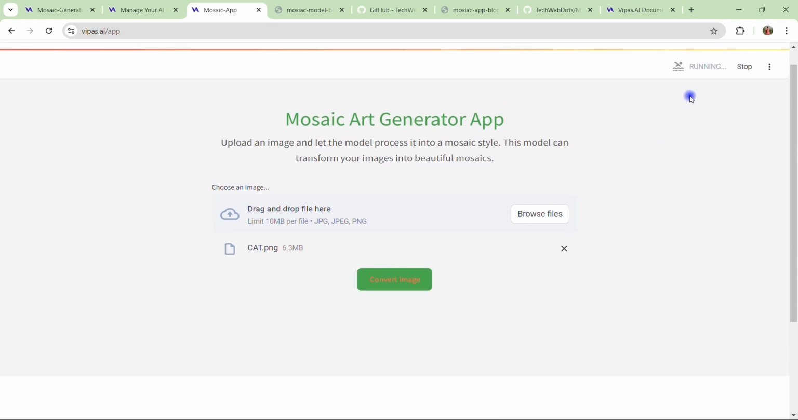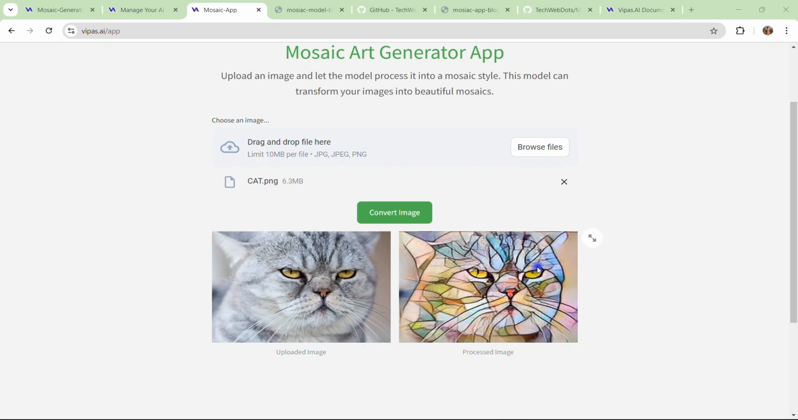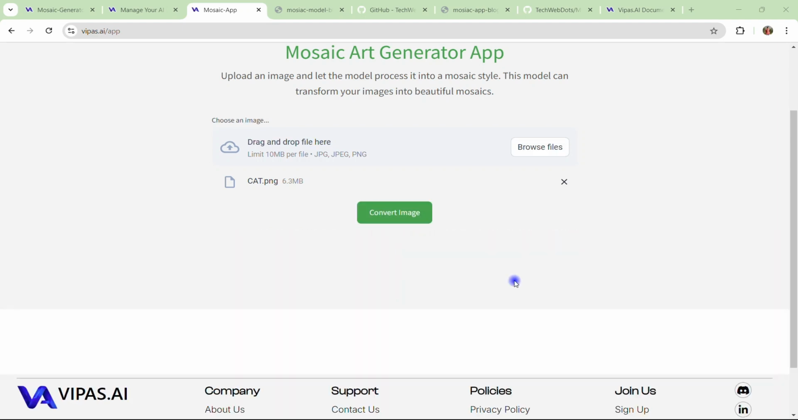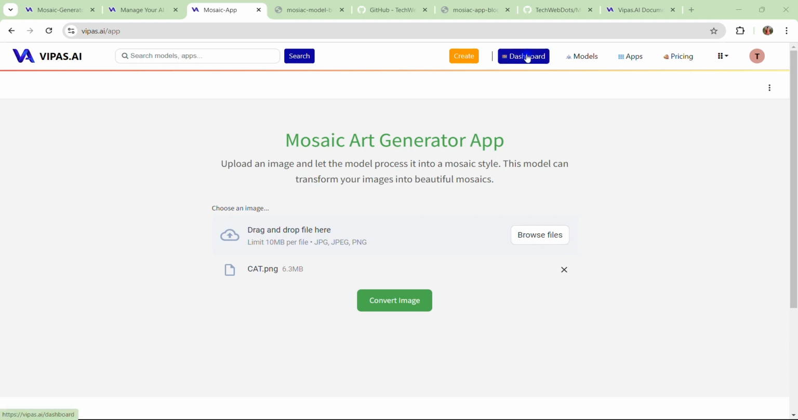Oh, it's loading. So you can see here this icon says things are happening behind the scenes. It's running, it's processing behind the scenes, and very soon we're going to get the image. You can see the image is successfully generated, and this is the uploaded one and this is the processed one. A beautiful mosaic style image is generated for us, and you can use it for multiple purposes. And see how it looks for your created application.